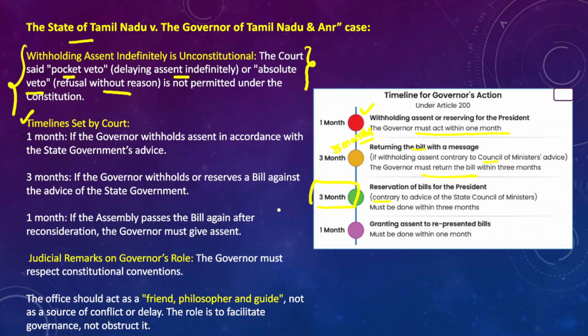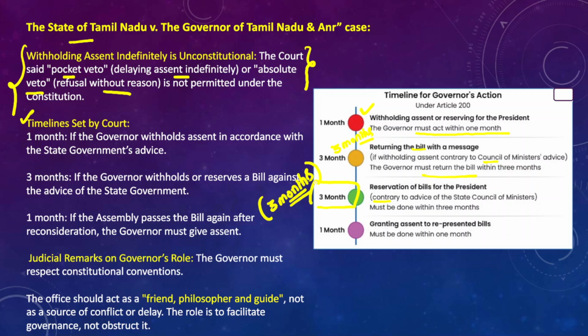And the president should also give his assent to the bills within 3 months. So that is what the Supreme Court has said. For example, if any bill is sent for presidential assent, the president should also act within 3 months as well.